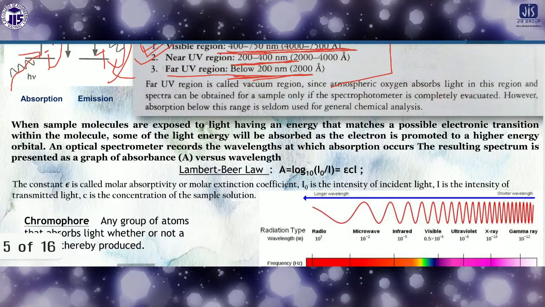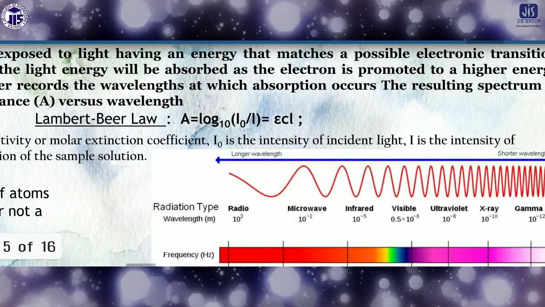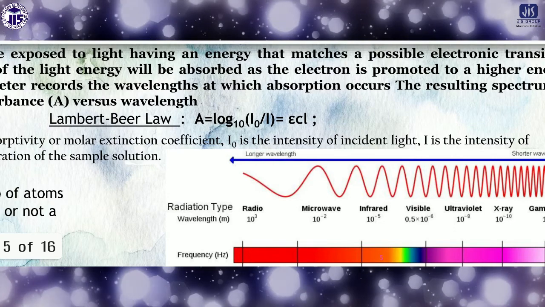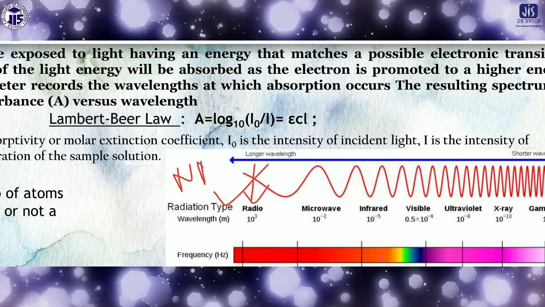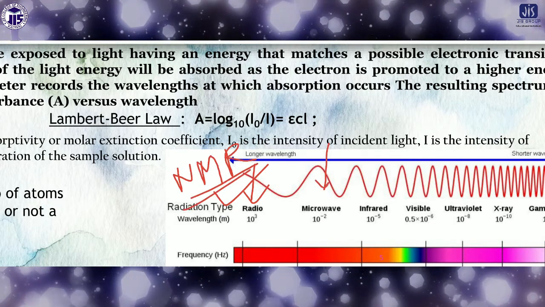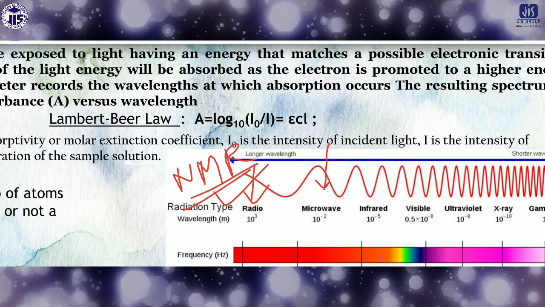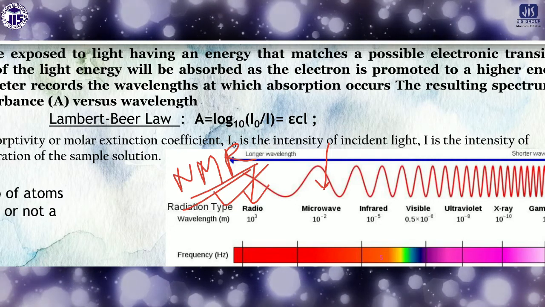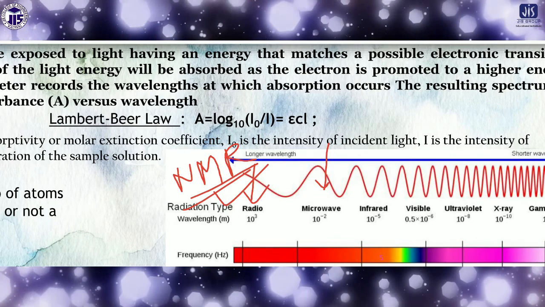So now look here, there are different energy ranges also. If you check it properly, there are some kinds of radio frequency, with higher wavelength, which is applicable for NMR. When we discuss NMR spectroscopy, you'll see it is applicable. There is some microwave rotational spectroscopy for this region. From left to right, the wavelength decreases, which means the energy increases. This is the very basic graph by which we can understand how the energy and wavelength are interrelated.